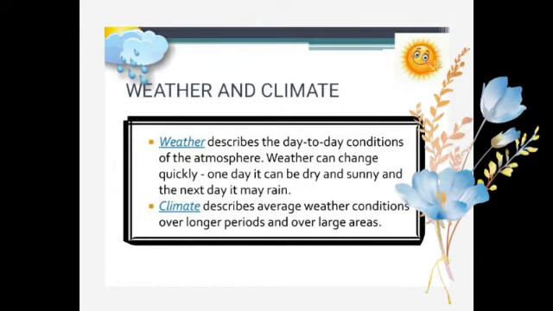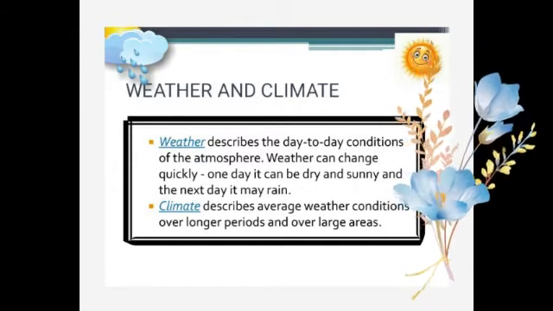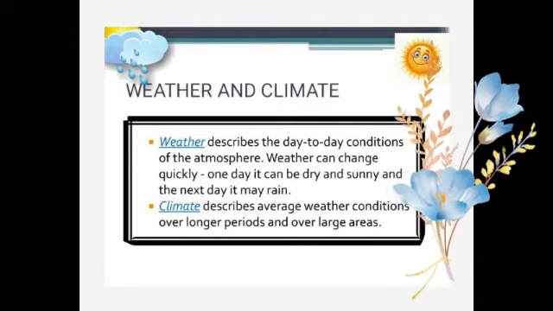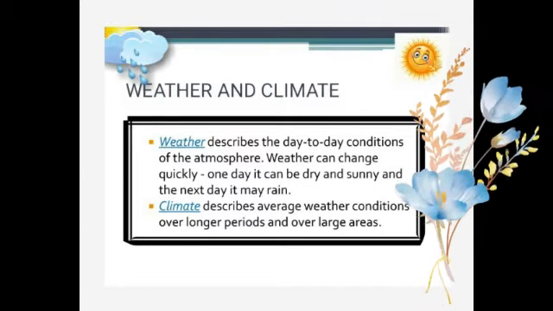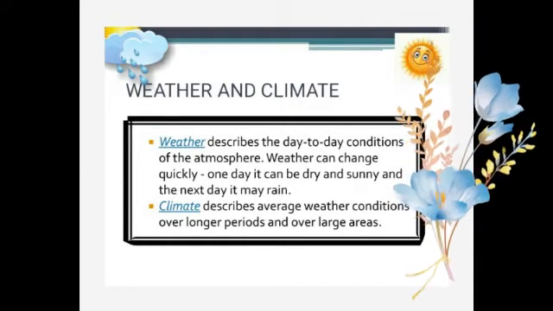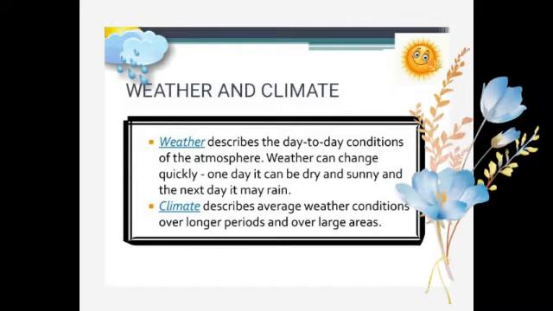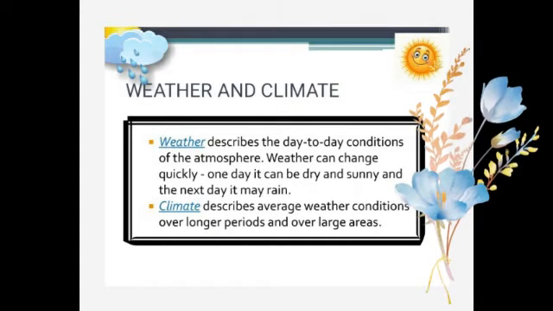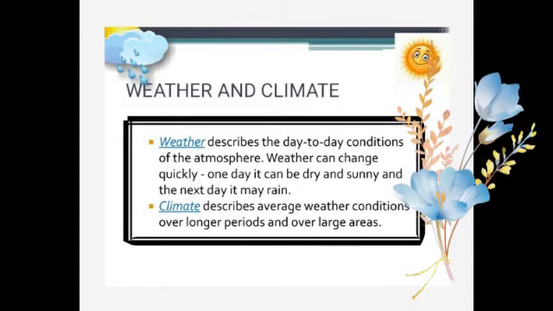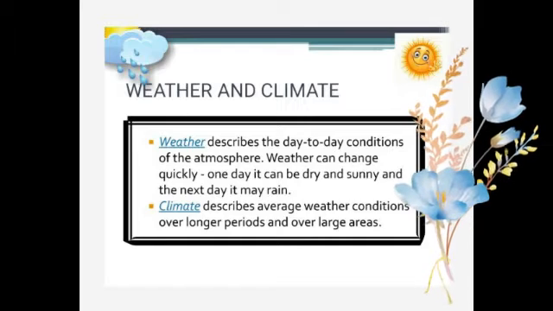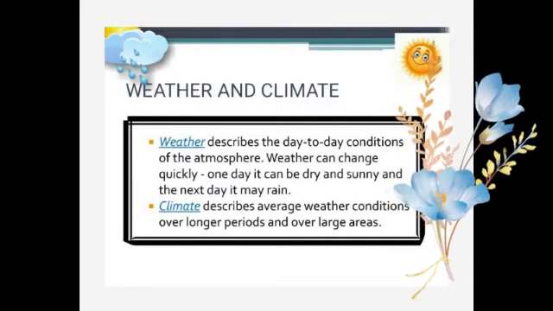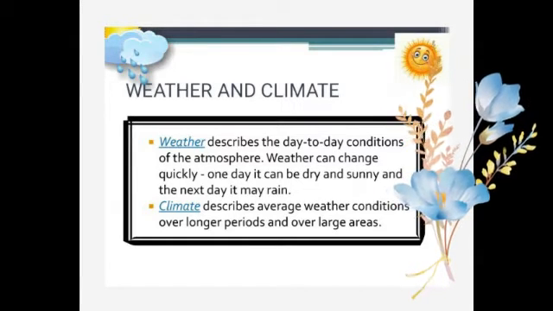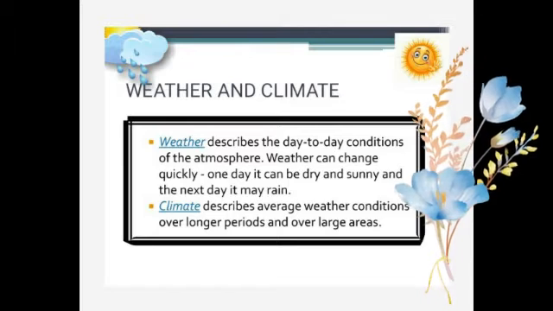Now, what is climate? It describes the average weather conditions over longer periods and over large areas. Otherwise we can say that climate is defined as the average overall condition of the air temperature, atmospheric pressure, humidity, precipitation and winds over a large area and for a long period of time. The climate of a place remains more or less the same year after year. While in weather we learn that it changes, isn't it? It changes day by day or from time to time. But climate doesn't change.